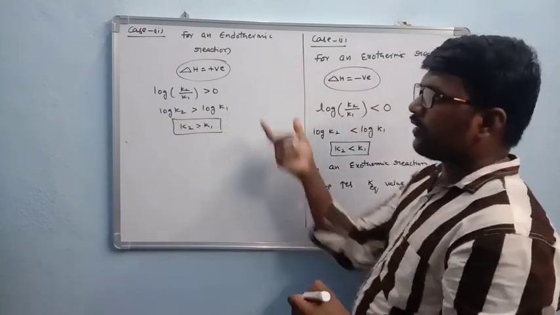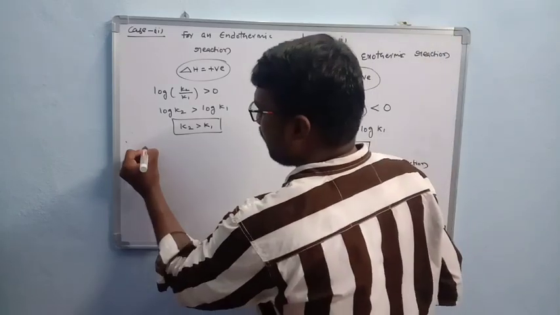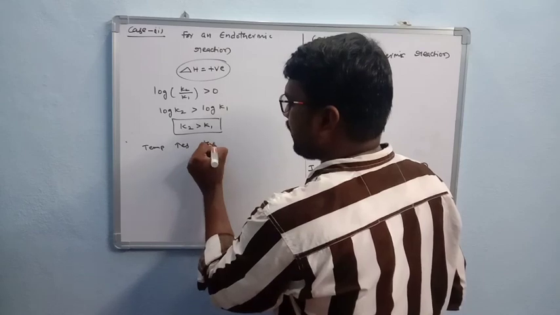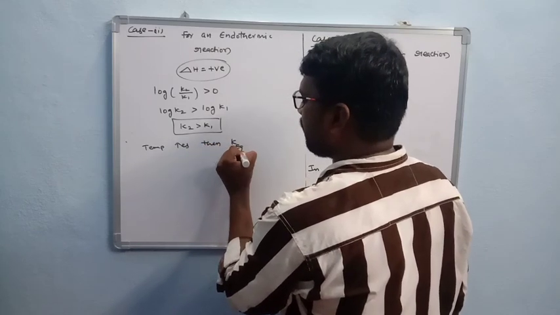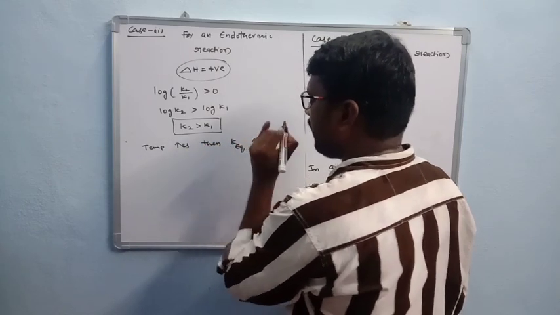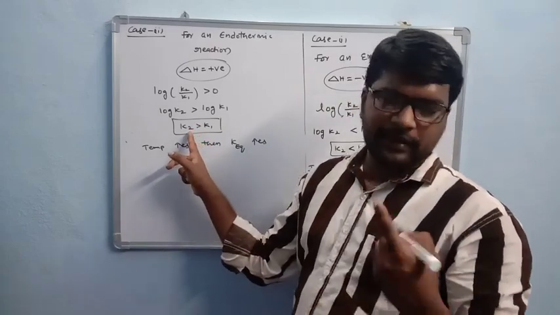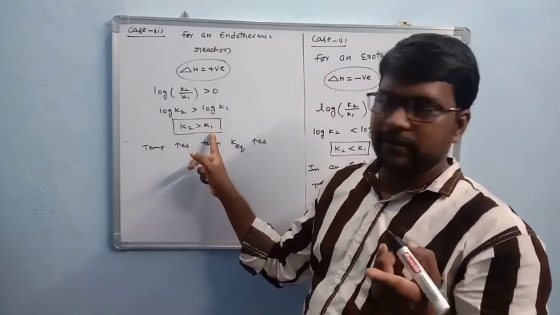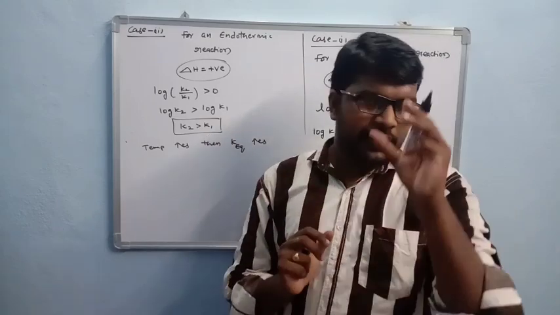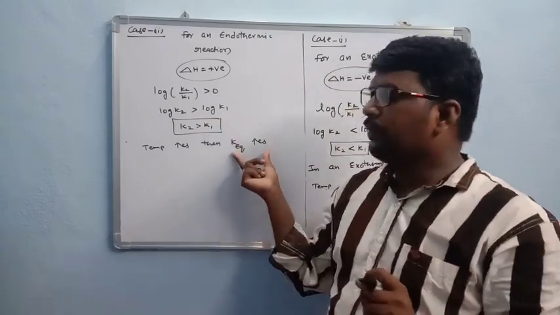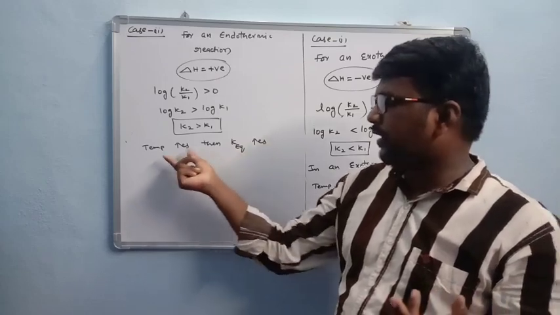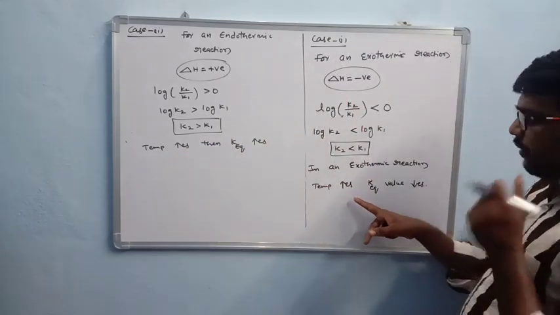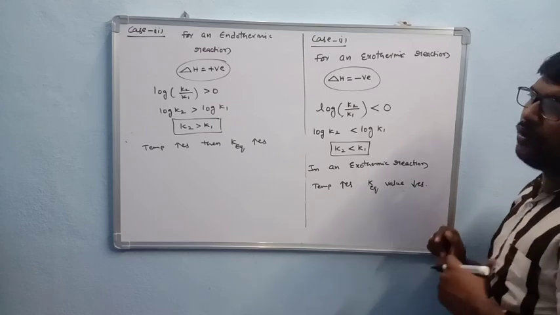So in an endothermic reaction, by increasing temperature, the equilibrium constant value also increases because K2 is at temperature T2. That means in an endothermic reaction, the equilibrium constant value increases by increasing temperature. In an exothermic reaction, by increasing temperature, the equilibrium constant value decreases.